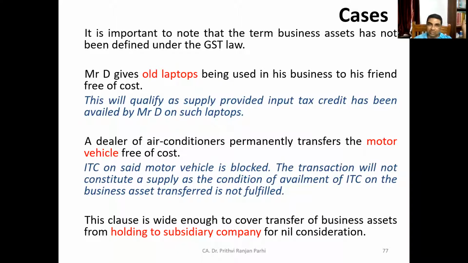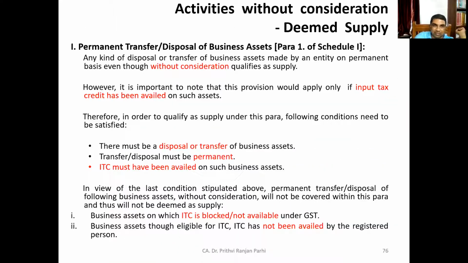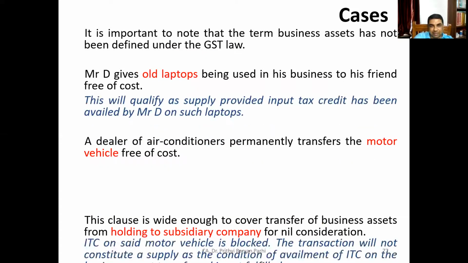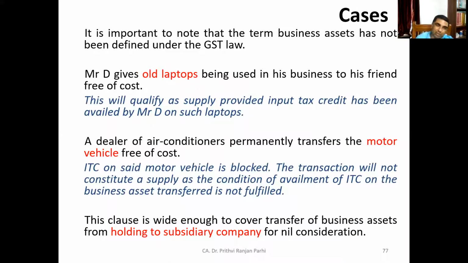Okay. So now you have understood how wide this term is. This is permanent transfer and disposal of a business asset on which ITC is taken. And here we get one more learning: in case a business asset is transferred by the holding company to a subsidiary company, or by a subsidiary company to the holding company, without consideration.